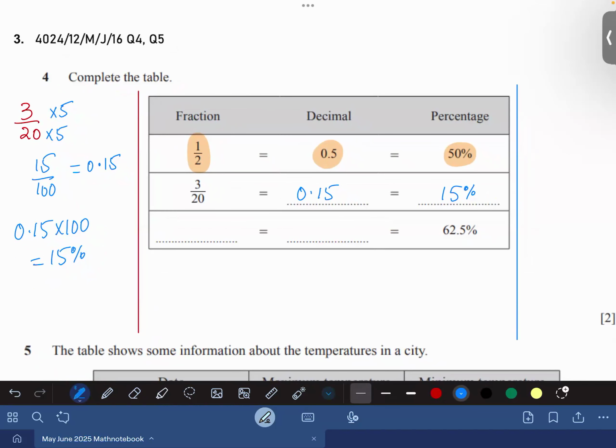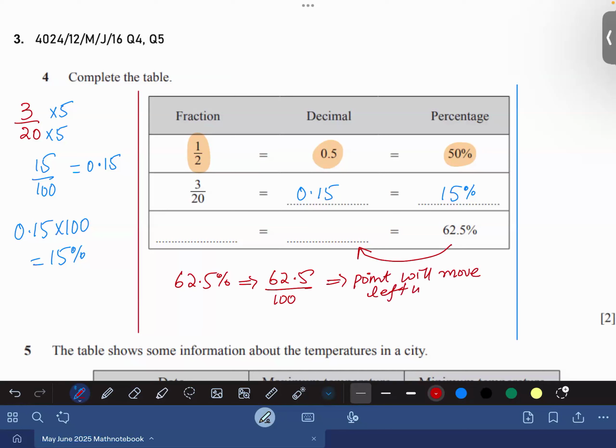Okay. Now, in the last row of the question, you can see one thing. It is saying 62.5%, I am going to convert 62.5% into decimal first. So 62.5%, but a percentage means divide by 100. So I can write 62.5 divided by 100. Now, Aline, we know that we have two zeros in the denominator. So will the point move left or right? Sir, towards the right. No, the point will move towards the left. It is divided by 100. So 2 jumps towards the left would be 0.625. Understood, Aline? Yes, sir.